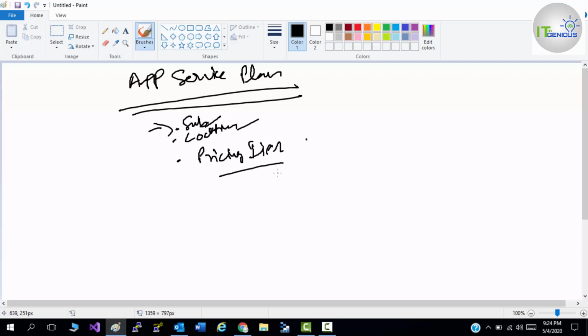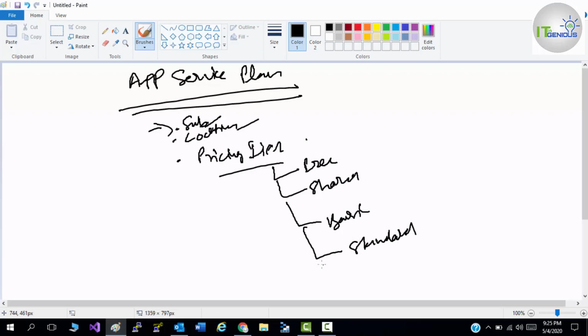In the pricing tier we have a few options: you can use free, shared tenancy, basic plan, standard plan, premium, or isolated, which means a dedicated VM.